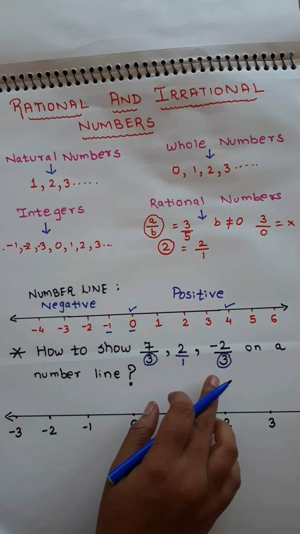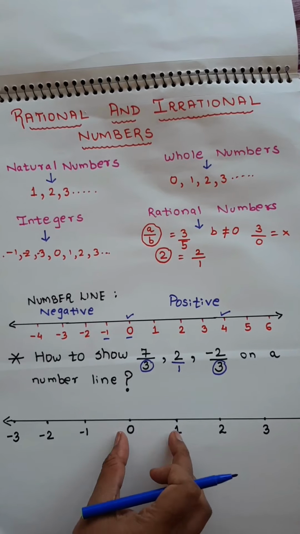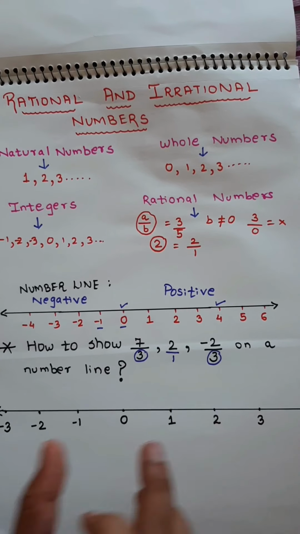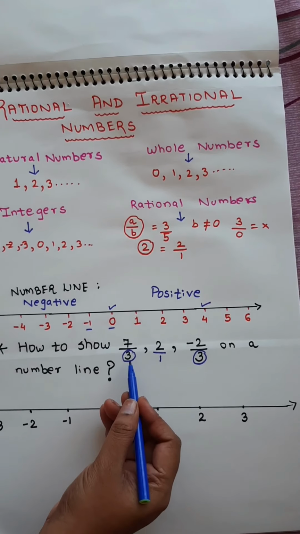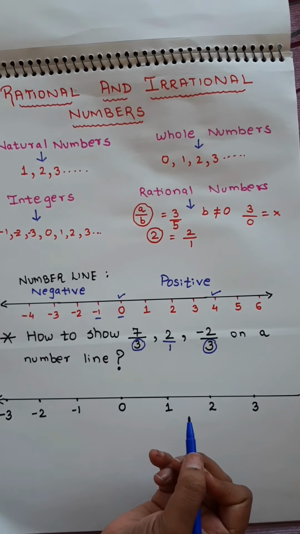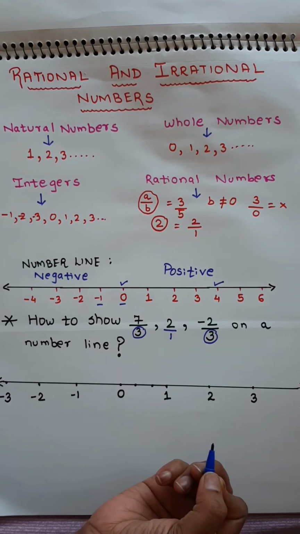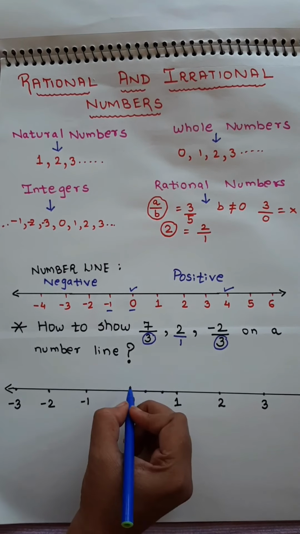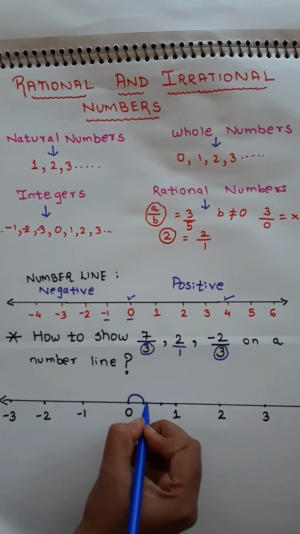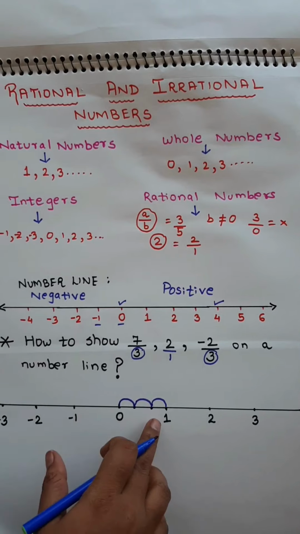Now you have to divide every part into 3 parts. Why? Because the denominator is 3. Let's divide between 0 and 1 into 3 equal parts. Just draw 2 dots in between. So how many parts is this? Check it. 1 part, 2 parts, 3 parts. So it is divided into 3 parts.